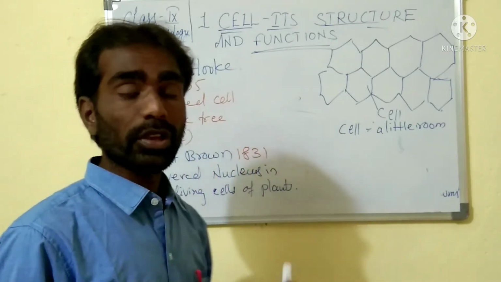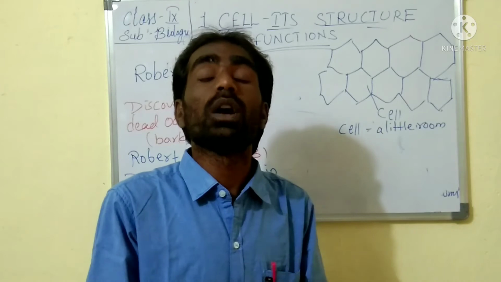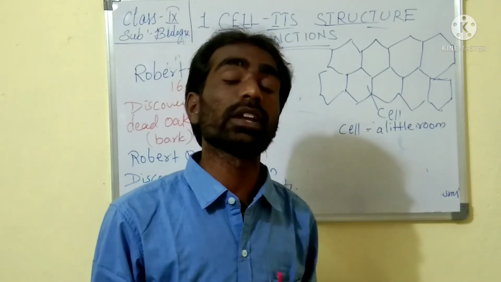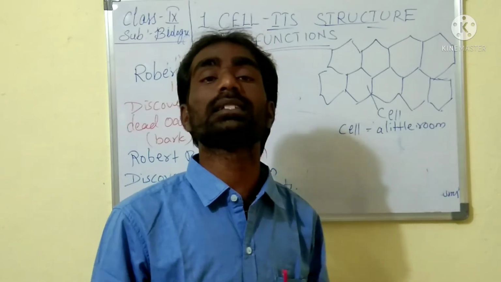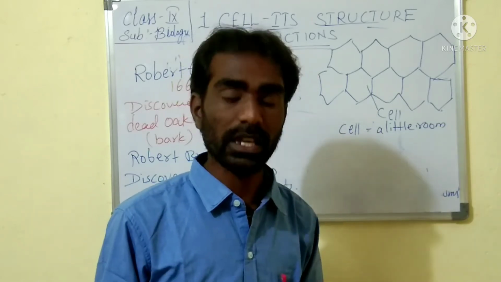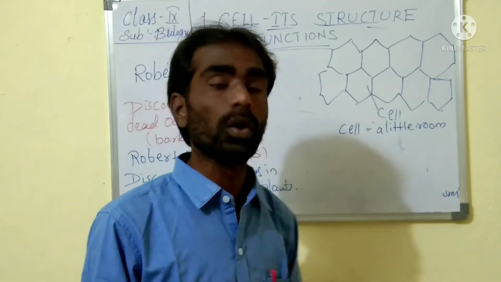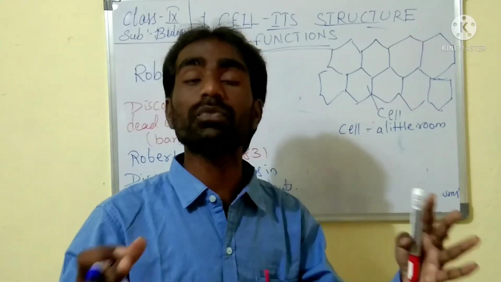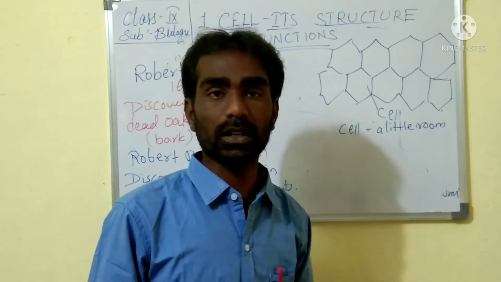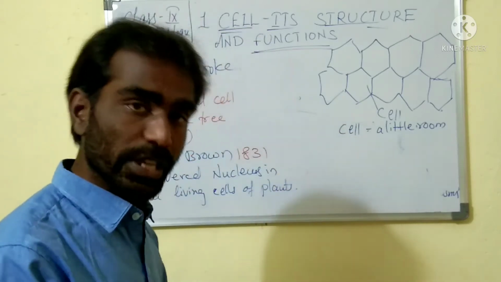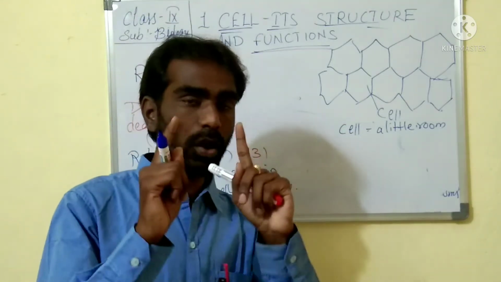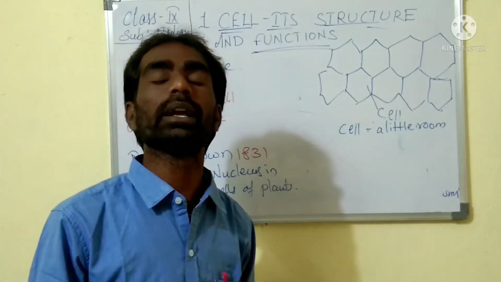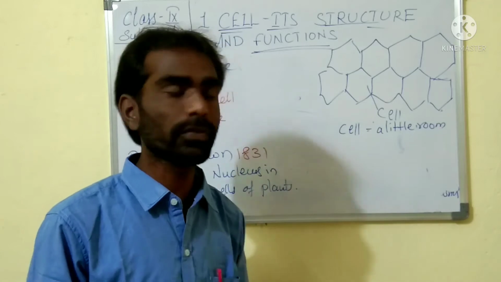Till that time, they did not know what the most integral part of the cell is, why the cell is living, and what functions are carried out by the cell; it was still under research. Nearly 180 years and above. Like that, the discovery of the cell and its nucleus took so many years. So it is a continuous process of research. Not a single scientist made this research. A lot of scientists made different contributions to the development of cell theory.